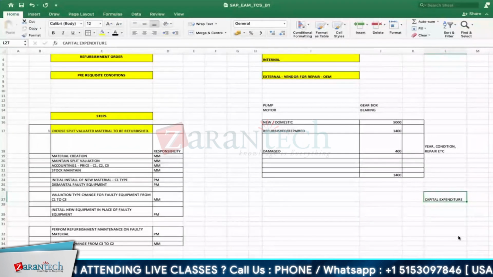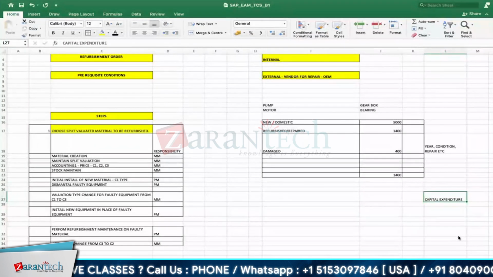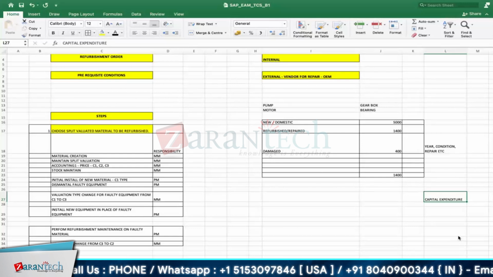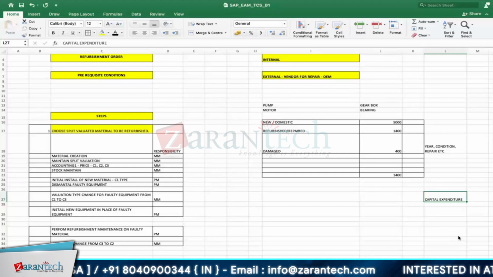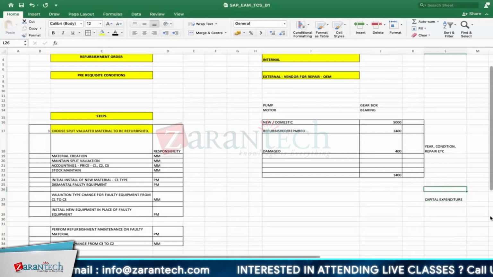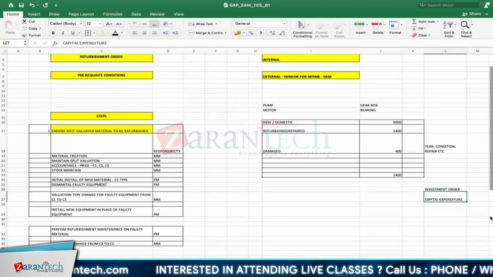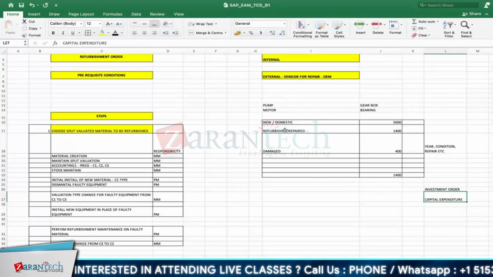Existing one. Capital, when it comes, like there are 3 motors, you're investing in something like a 4th motor where it increases your efficiency, process flow. That time, we can call it a capital expenditure. That is a separate case. Here we'll talk about the investment order next. As of now, it is in refurbishment one.